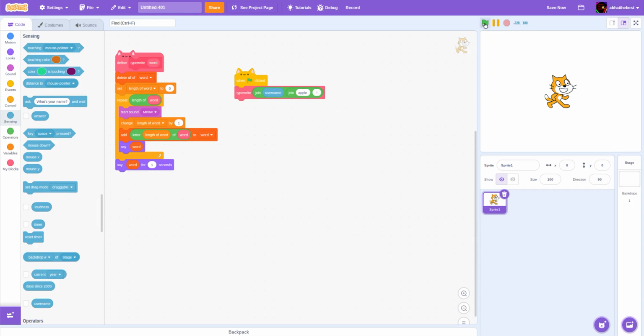So let's test it out. Press the green flag and what is going on? Not that. Yep, it says my username just like that.